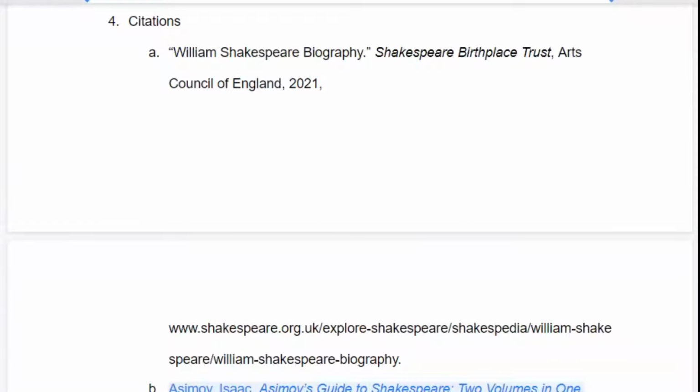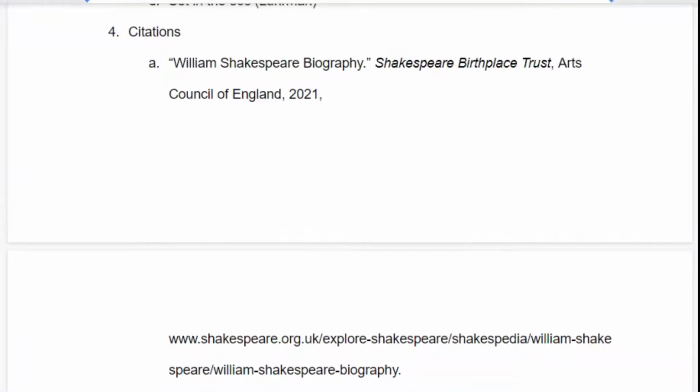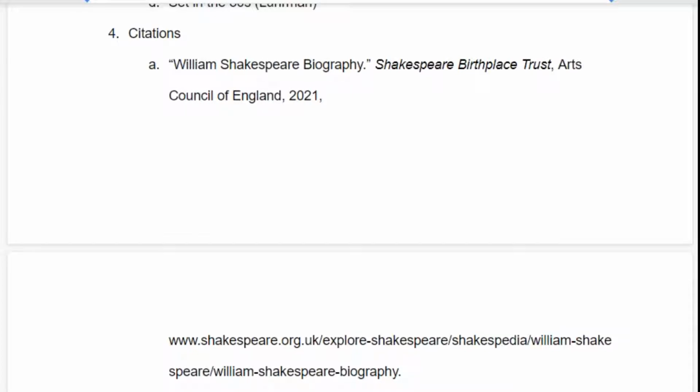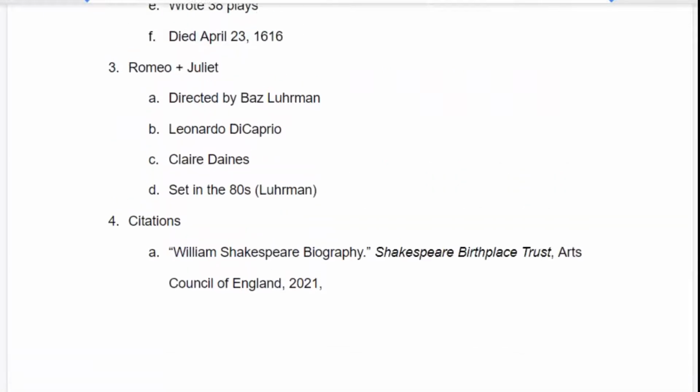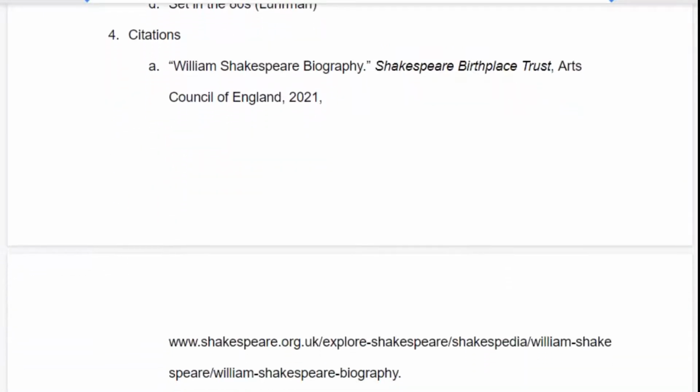So once our outline is finished, we can go ahead and do our citations. You can also do these as you go through the outline. In fact, it might make it a lot easier. But in the event that you've gone ahead and done your outlines, let's talk about what we need to do to cite them. So for my outline here, the one over William Shakespeare, I came up with 4 different citations